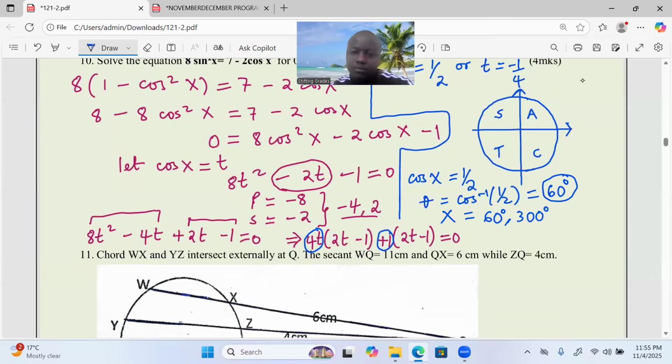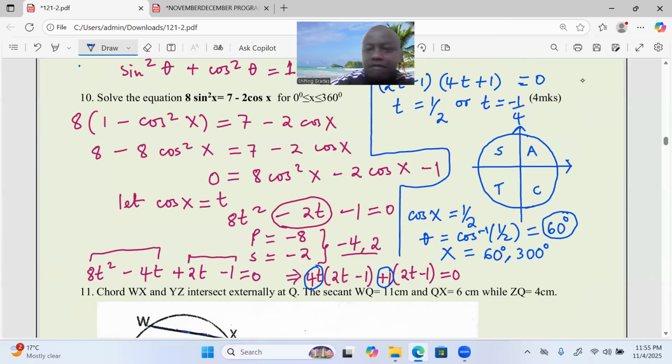We're supposed to know that in the first quadrant, we talk about the angle as theta, the acute angle. But if an angle lies in the second quadrant, it should be equal to 180 minus theta.